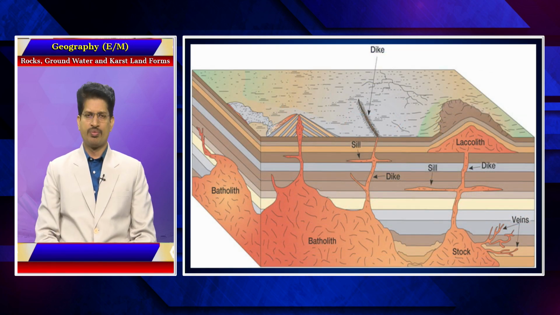In the case of magma in the Earth's interior, because of high temperature and pressure, it is in a molten state and tries to escape out, to expose itself to the outer layers through the fractures and faults available in the layers of the Earth's interior.